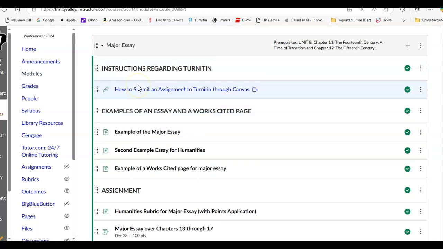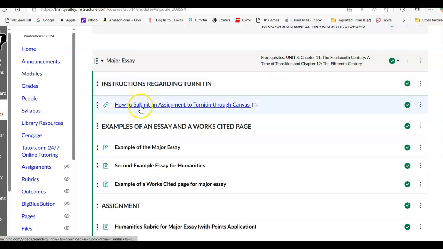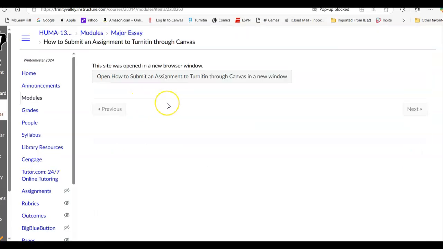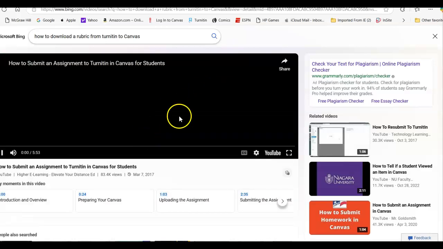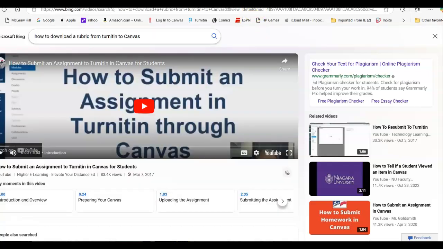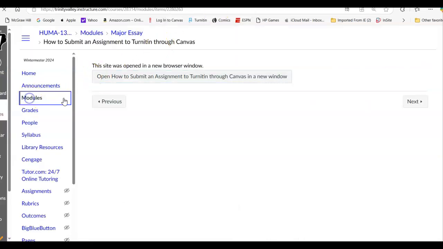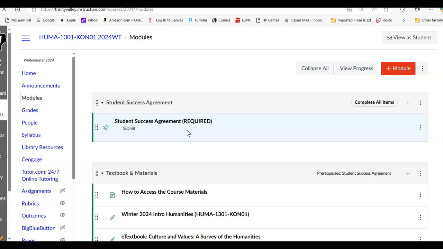If you do not know how to use Turnitin and Canvas, this is a video from a professor who deals with resources at University of Kentucky. And he just goes over it. You click on this gray bar and it opens it up, and he will discuss how to do this. And he goes over how to submit the assignment to turn it in from Canvas. He also goes over how to resubmit in case you have to resubmit the essay. You upload the wrong file or whatever. He goes over it toward the end of the video. It's not a very long video, but it's very useful in case you do not know how to use Turnitin and have not done so in the past.